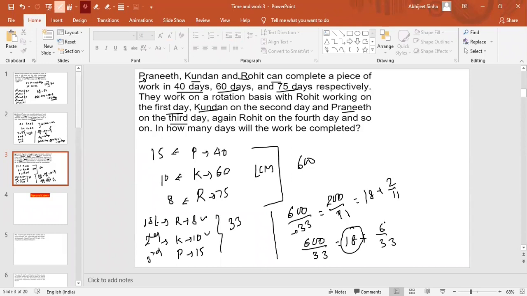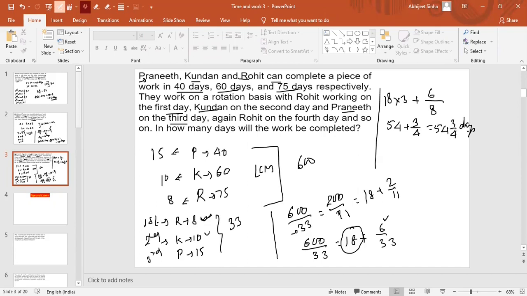Now this 6 units of work which is left will go to the first person, and which is Rohit. As the efficiency of Rohit is 8 units per day and this is 6, Rohit will take less than 1 day. So what will be the time? This is 18 into 3 plus 6 units, the work which is left, upon 8, the efficiency of Rohit. So this is nothing but 54 plus 3 by 4, or you can say the answer is 54 3 by 4 days.